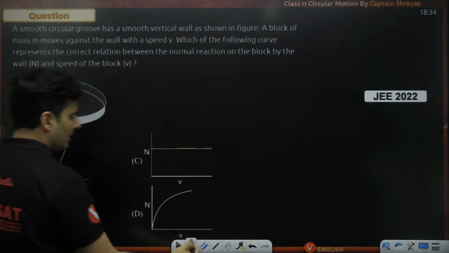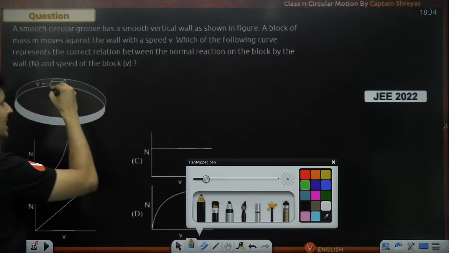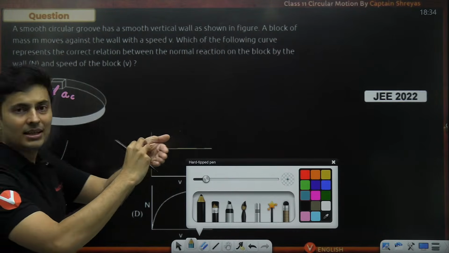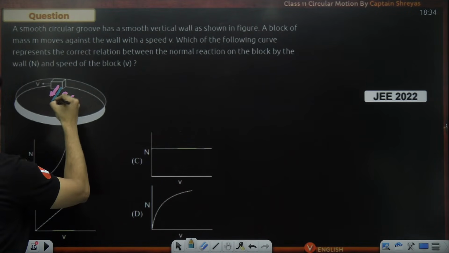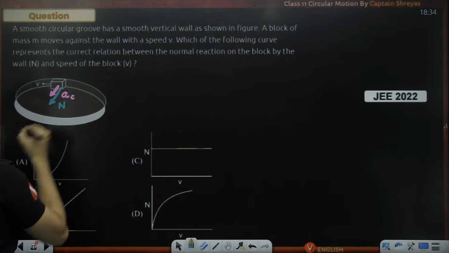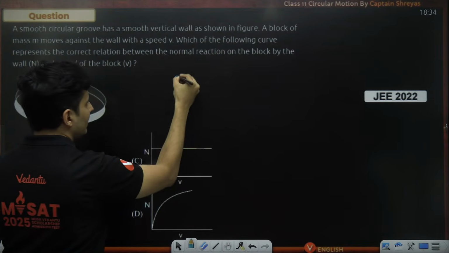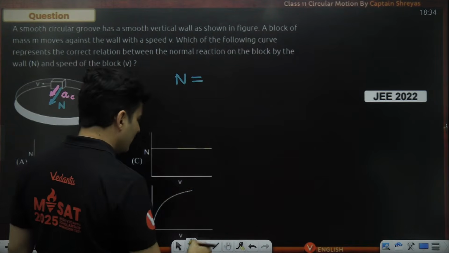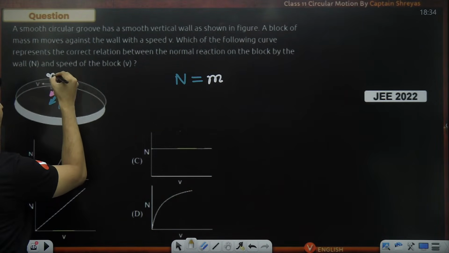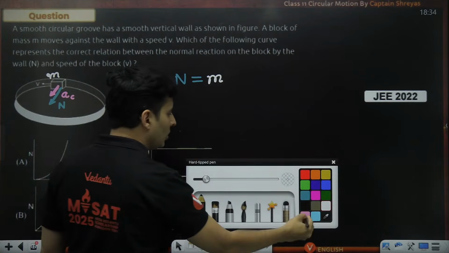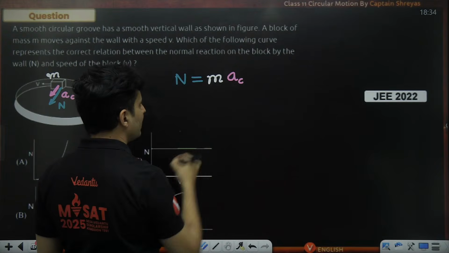Who will give that acceleration? Because the block is touching that curved surface, there must be some kind of normal force towards the center. Hence, that normal force is the mass of that particular block, m, into the centripetal acceleration.